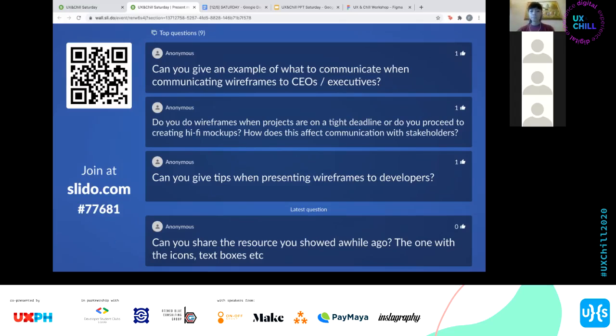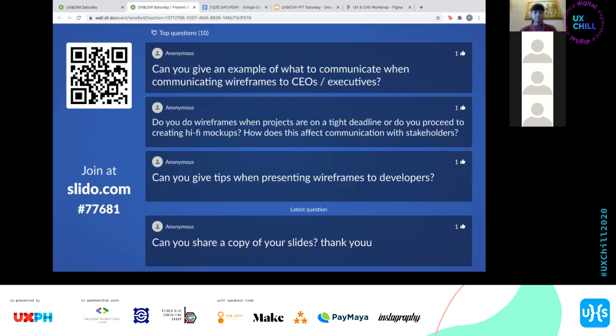Hi-fi on a tight deadline is inevitable, I believe. That said, I feel like for every project where we did that, at the end there's a bit of a "we should have done wireframes at first." So if you can still do wireframes, even if it's super rough, I would suggest do it. It doesn't have to be the super detailed kind. For example, if you're working on a team, it's so everybody's aligned. That's the only thing you want to be able to do, that everybody's aligned at this stage.